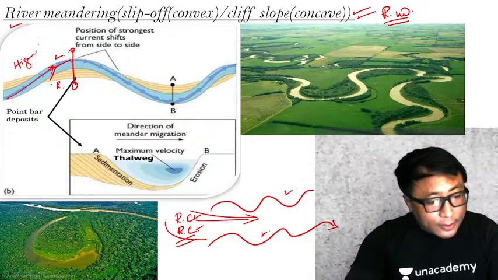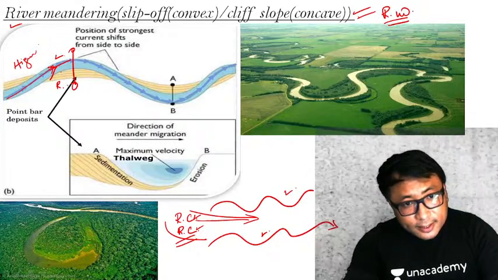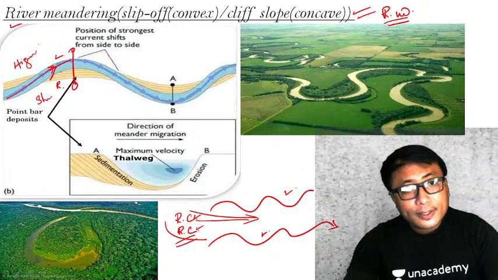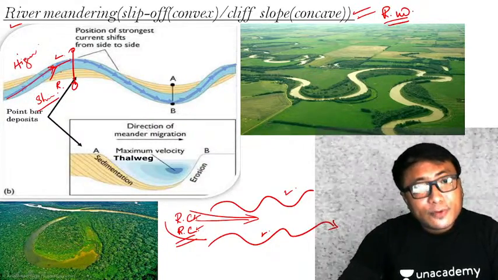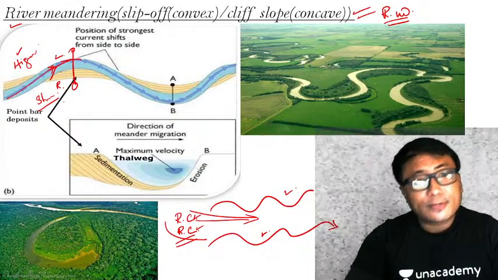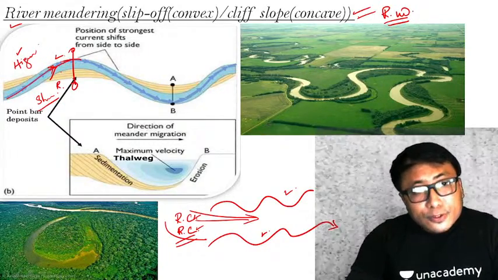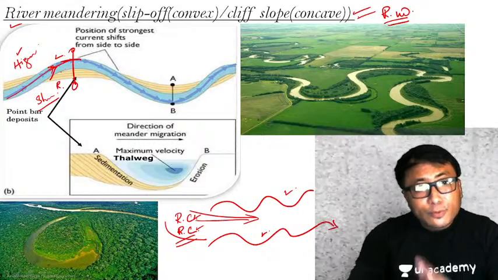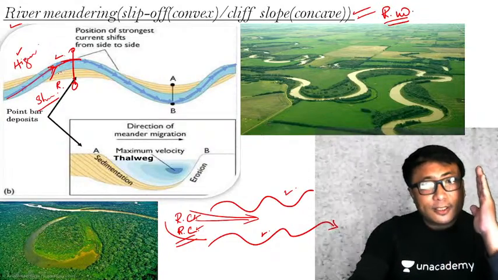Whereas the velocity on the right hand side, that is the inside this side, it will be slower. Therefore, since the velocity is higher on the other side, there will be an erosion that will take place. And because of the erosion on this side, it will be a cliff-like structure that you will see.